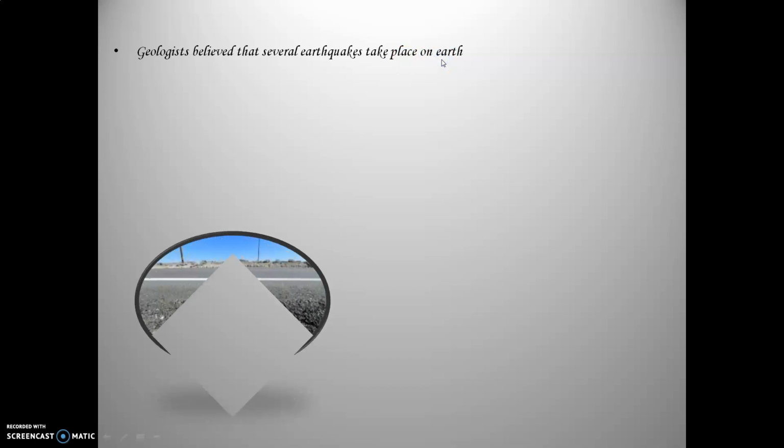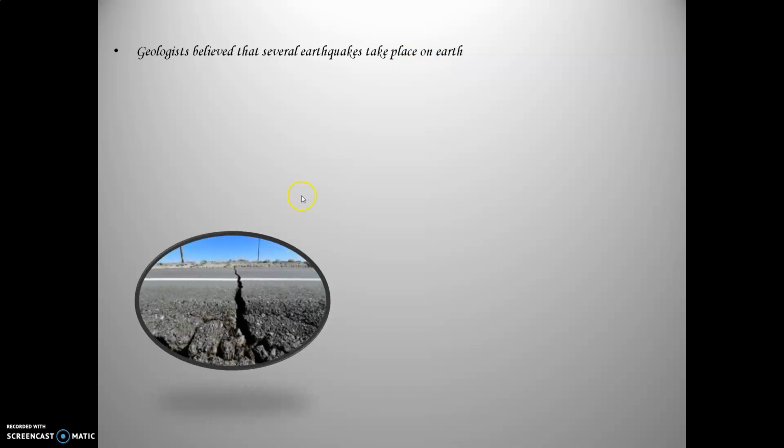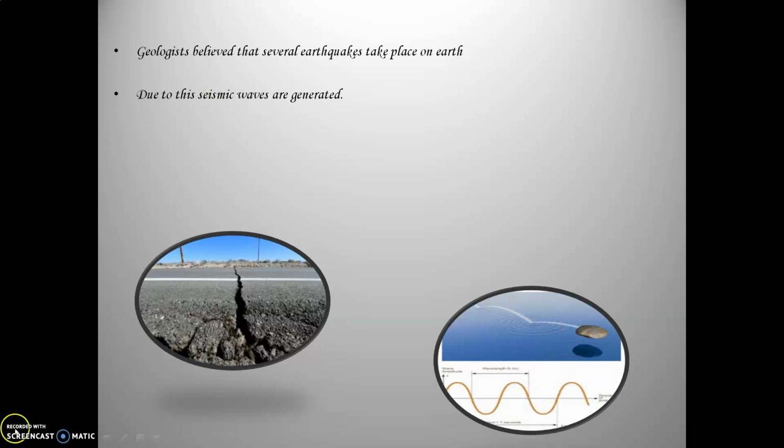Geologists believe that several earthquakes take place on Earth. You know what earthquakes are? They are extremely destructive. Due to this, seismic waves are generated. So whenever an earthquake takes place on the Earth, such type of ripples are seen. These are called seismic waves.